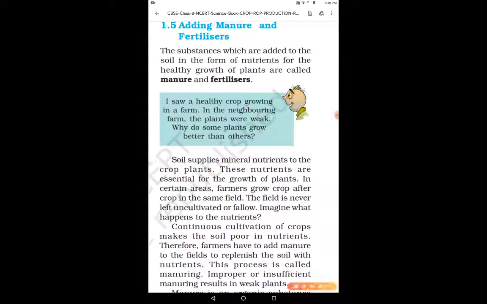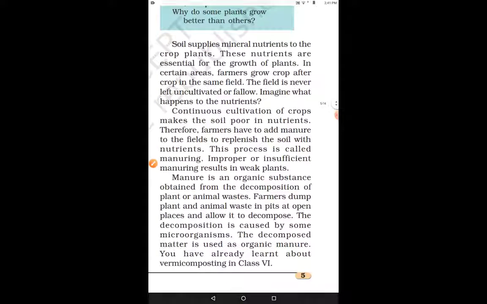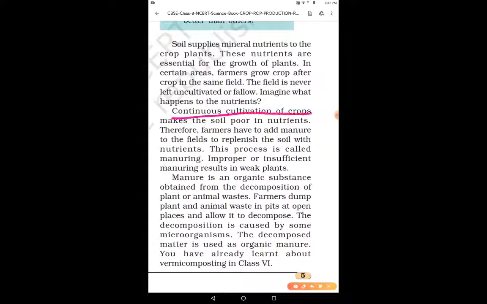So what is done, children? It is very important to leave the field uncultivated or fallow for some time after growing one crop, because that helps the soil replenish its nutrients. Now see, continuous cultivation of the crop makes the soil poor in nutrients.